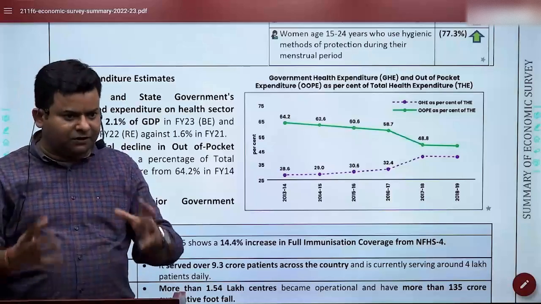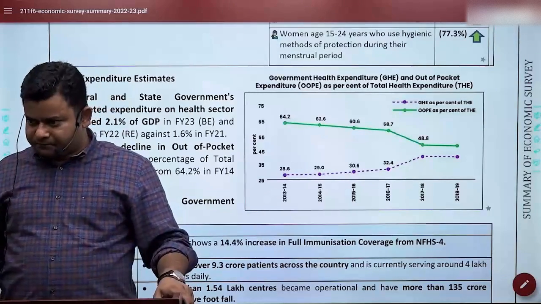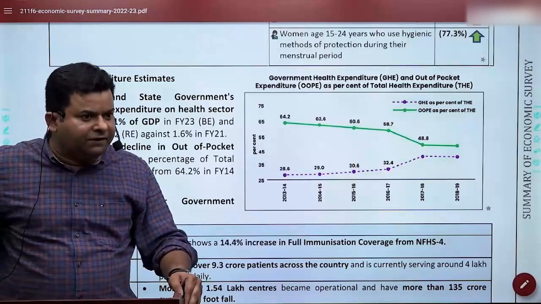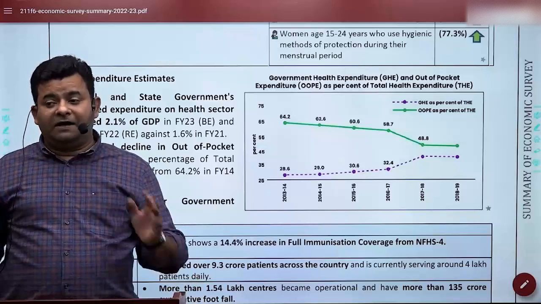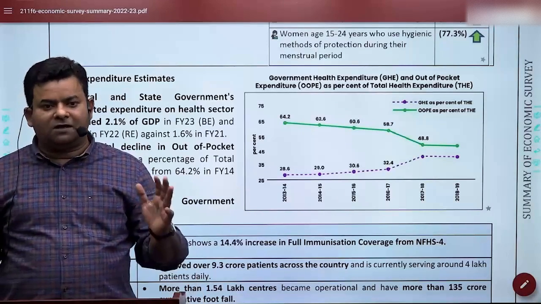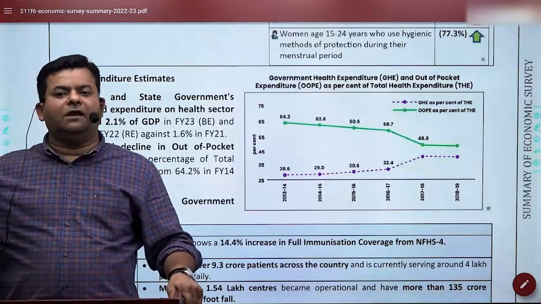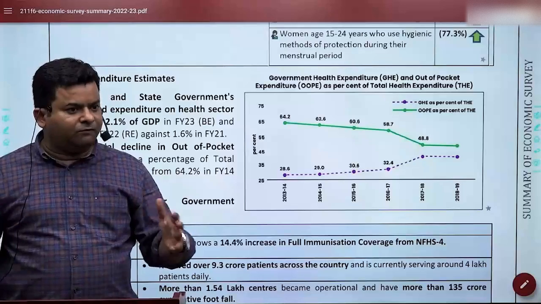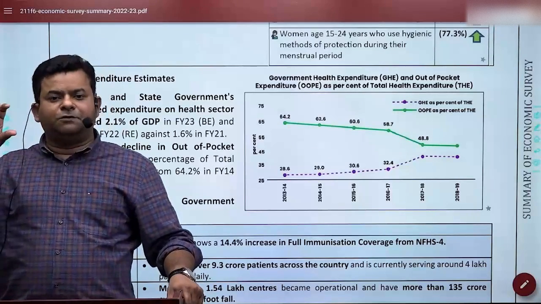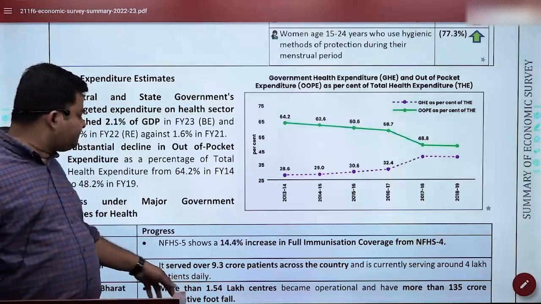That means insurance is doing its job, and Pradhan Mantri Jan Arogya is working. In fact, health insurance has also increased in India. But still, we have some odd 40% of the middle class which does not have health coverage. This is the report of Niti Aayog, which is called Missing Middle. Missing Middle is a report of Niti Aayog telling us that some odd 40% of the middle class, which belongs to the informal sector, does not have health insurance.